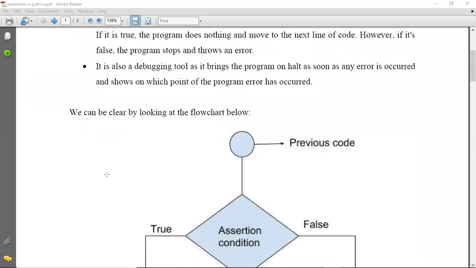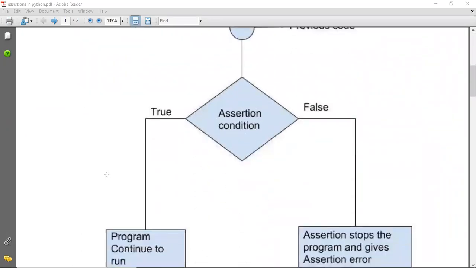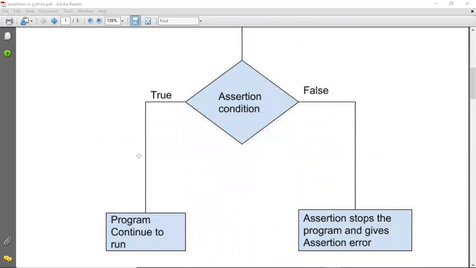So let's look at this flowchart to understand assertion. Okay, so here is the assertion condition. If this condition that you have asserted or stated is true, then your program continues to run. If it is false, your program stops and gives assertion error. It will give you an assertion error.